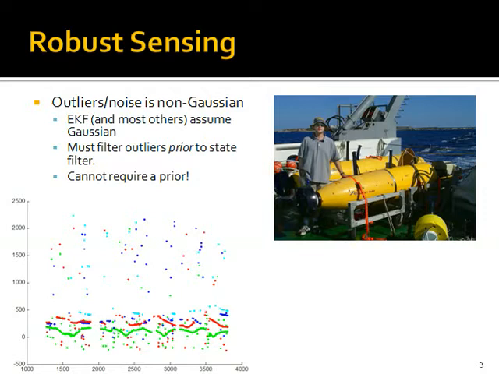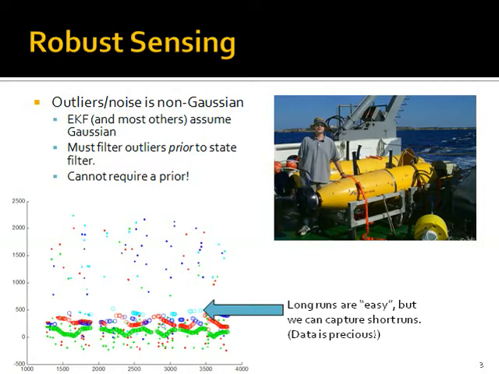We developed a general-purpose outlier rejection algorithm based on spectral graph partitioning that automatically identifies and rejects outliers. Our approach has two key advantages over previous work. It does not require a prior estimate of what the true value is, and it does not require large runs of similar observations. For example, our method is able to identify intermittent inliers from distant beacons. This is especially important in LBL applications, since we are generally starved for data.